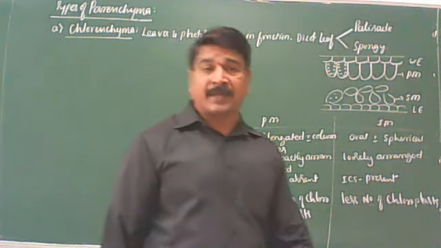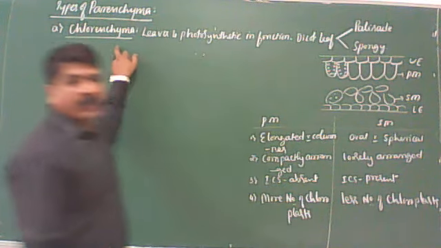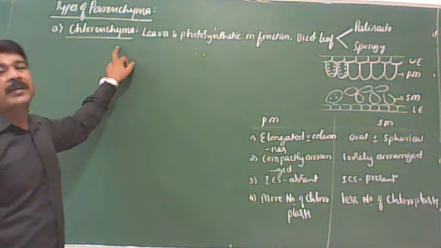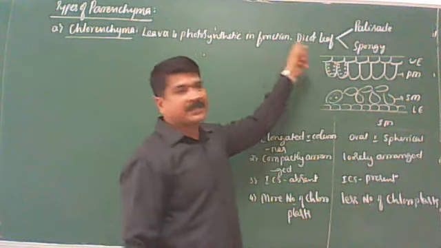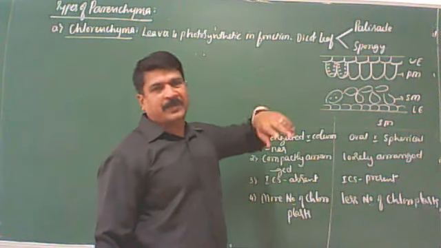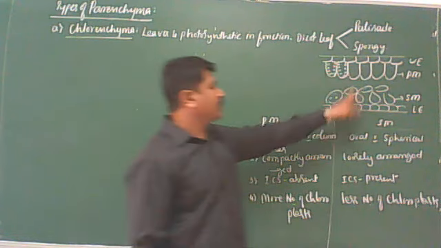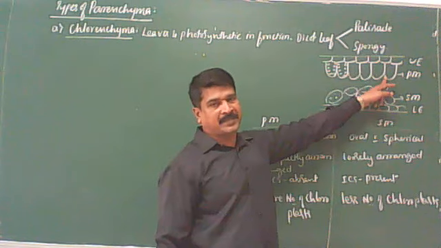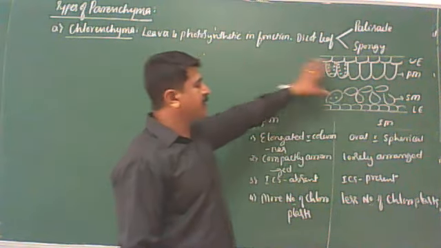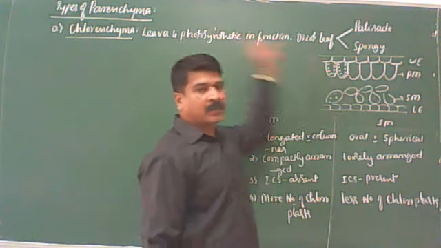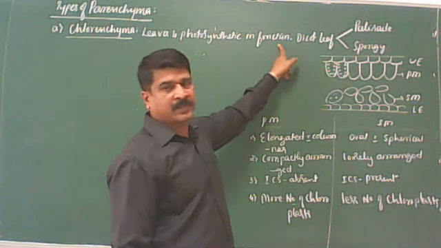Based on the function, parenchyma is of three types. One by one we are going to discuss. First, I have written chloroplast. As I said, in the word itself you can get the meaning. Parenchyma cells with chloroplasts. Sometimes they may be elongated and columnar. You remember this. So these are the parenchyma cells containing chloroplast, chlorenchyma. They are present in leaves and are photosynthetic in function due to the presence of chloroplast.